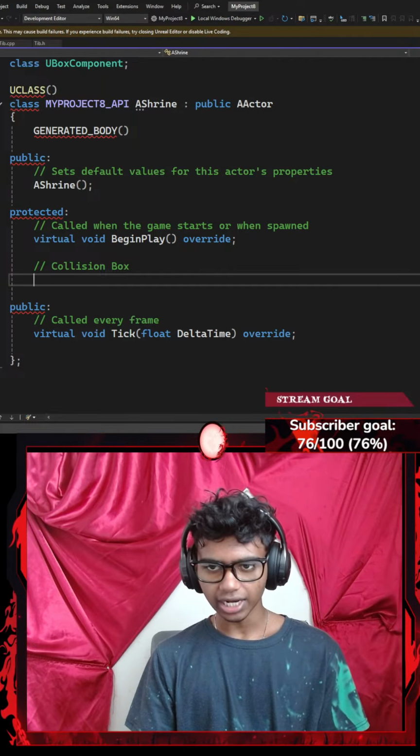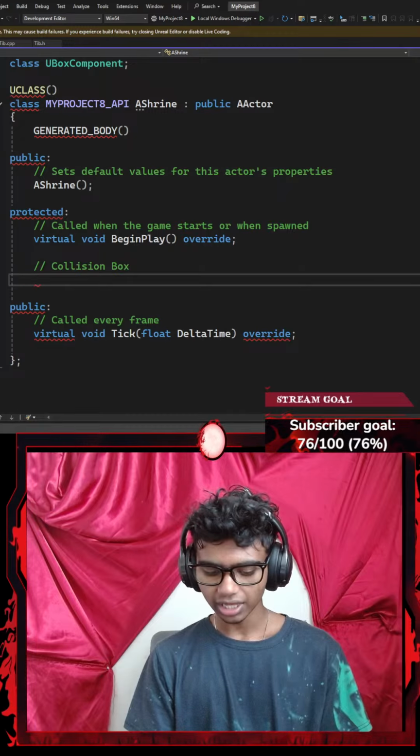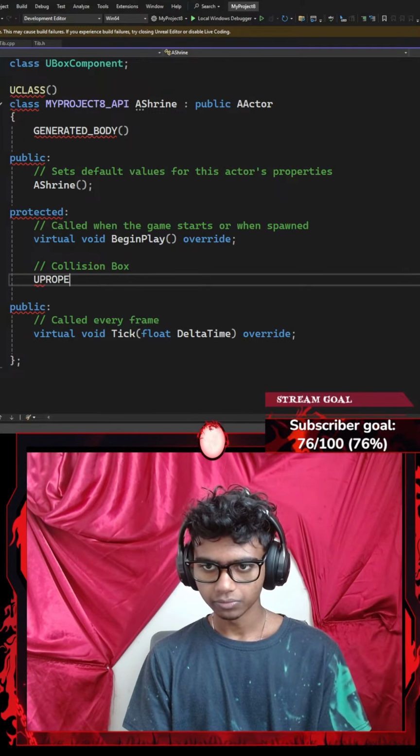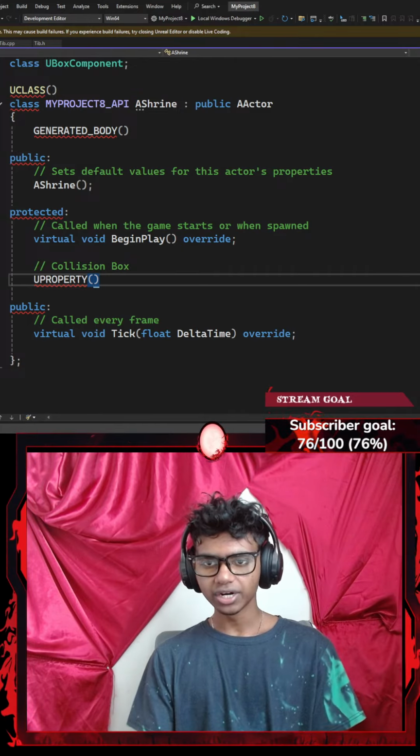I'm gonna go ahead and create a U property. Okay, and guys, is it my mouse that's kind of lagging? I mean, not my mouse, my keyboard. There we go. I'm going to go ahead and create a U property, which here requires a few parameters.